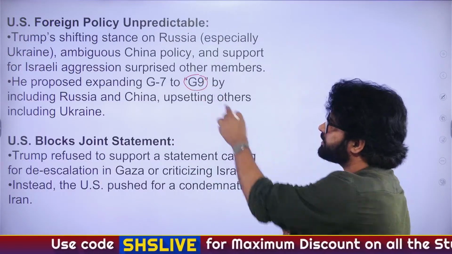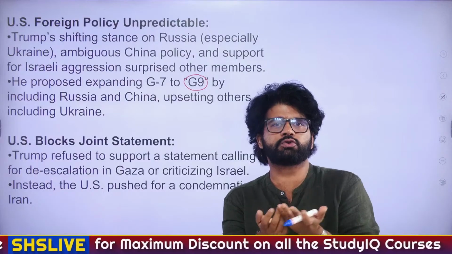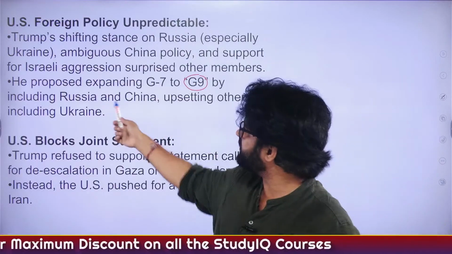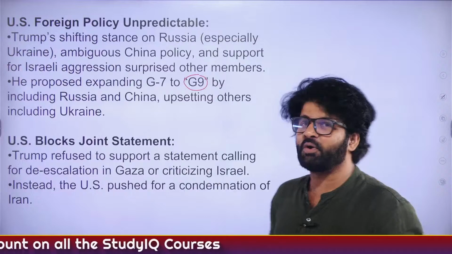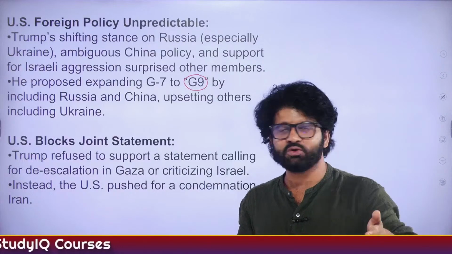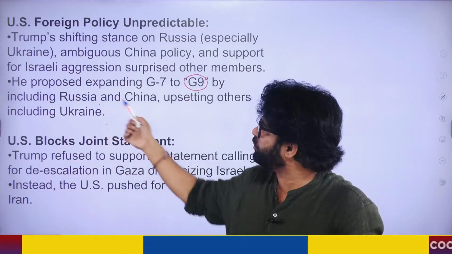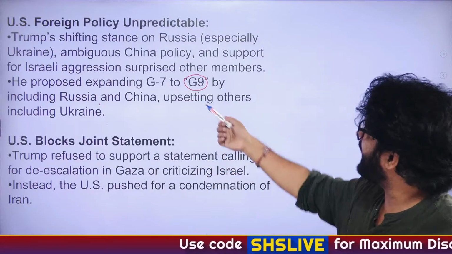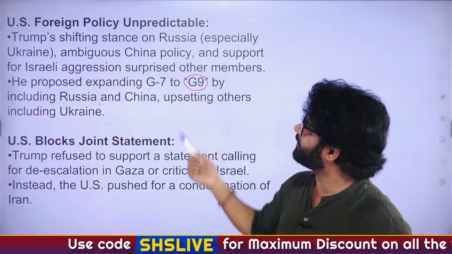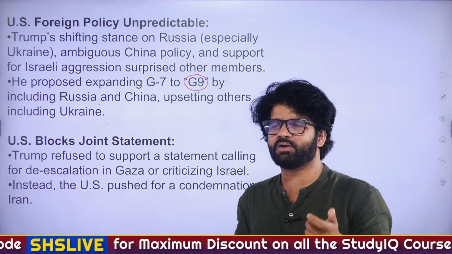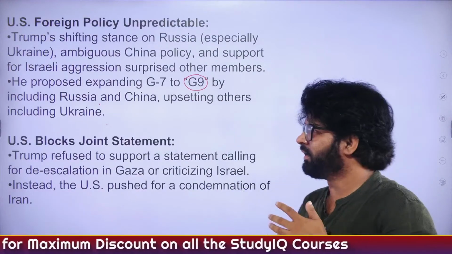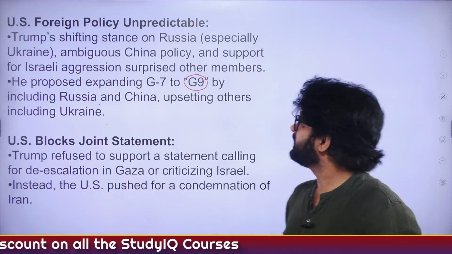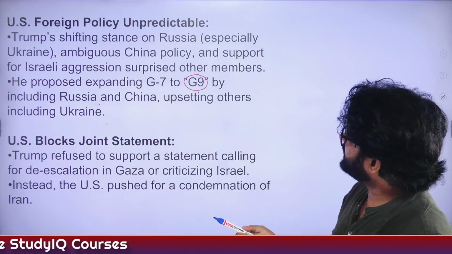They can ask you this: the proposed G9 club includes which 2 countries? The answer is Russia and China. So Ukraine is like, bro, what about us? NATO, you were supposed to support us and now you want to bring Russia into this whole table. So again, you can understand the ambiguous China policy. What is Trump thinking about China? Trump is like a kid with a candy, and a very moody kid with a candy. So once he said this, other time he says that.